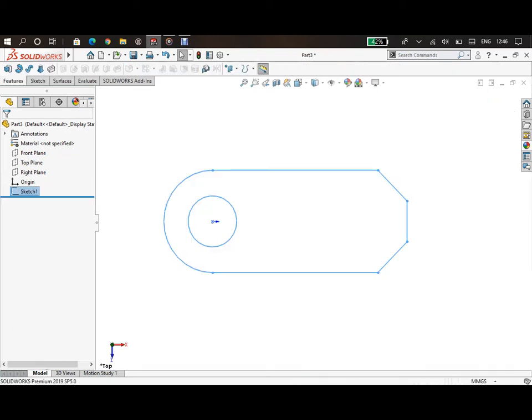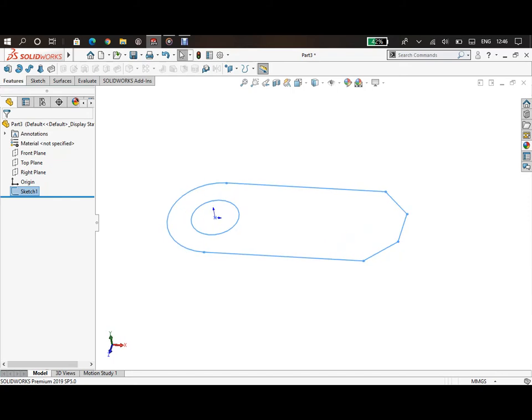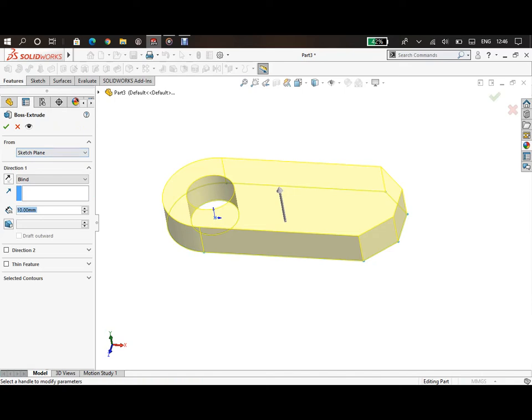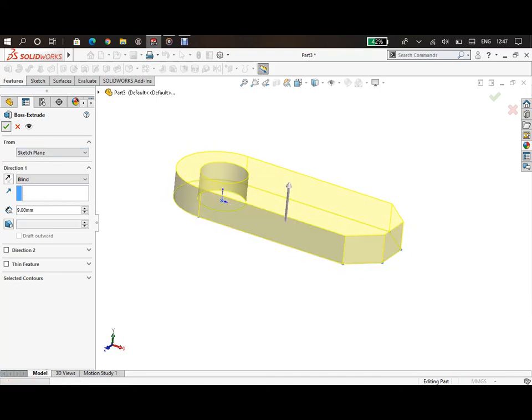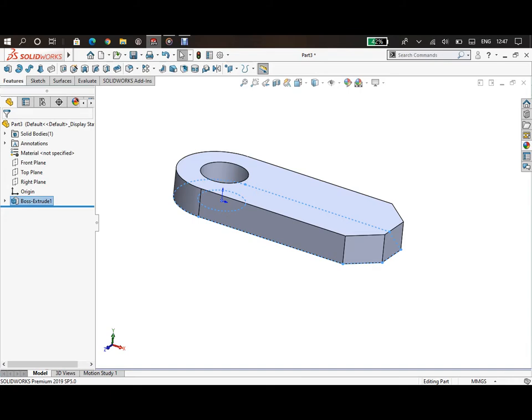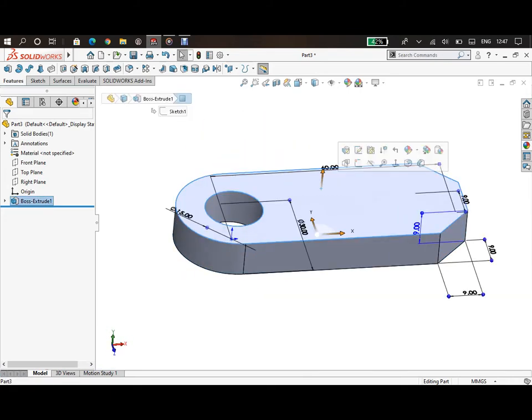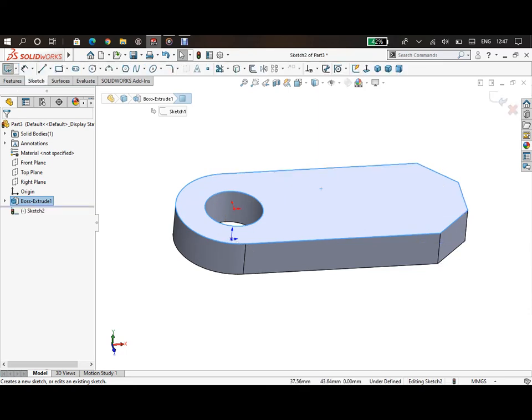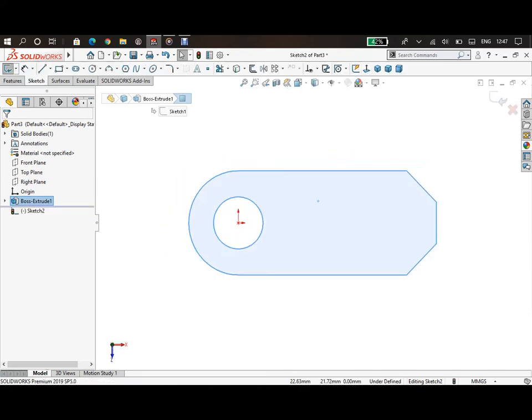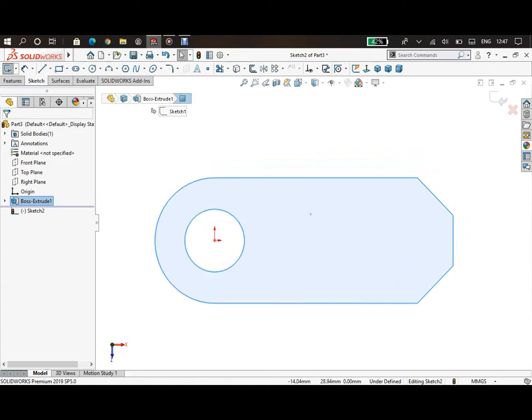And after that we will choose this feature, extruded boss face. We will extrude this sketch by 9 mm. Now click OK. And after that we will select this plane and sketch. Now we will select this button, that is normal plane, to make the plane normal.